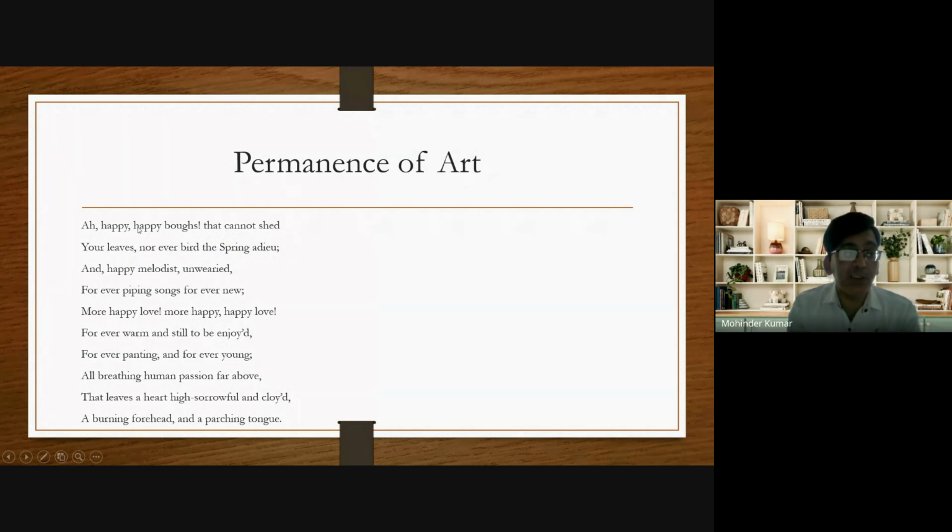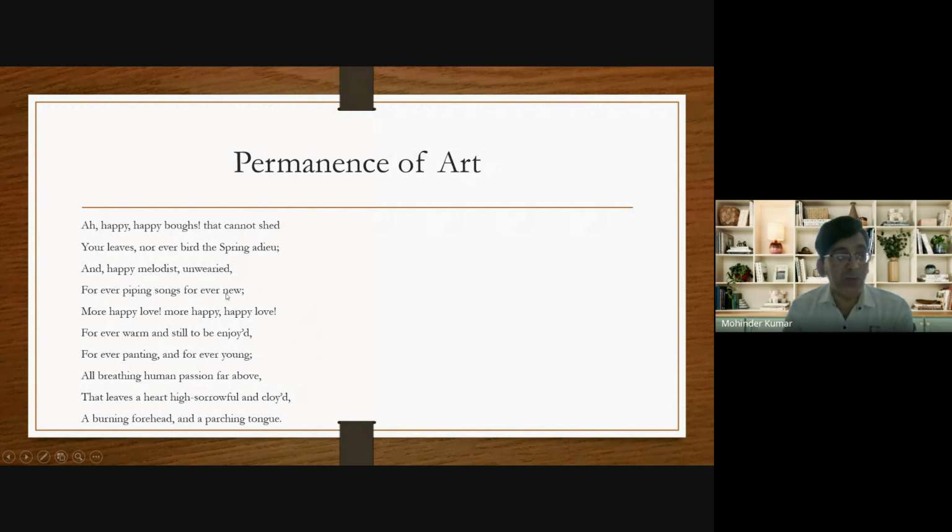He says that the trees depicted on the urn are very fortunate, they are very lucky. And what is that? They will never shed their leaves, they will always remain green. Whereas in real life, the trees start shedding their leaves with the coming of autumn. So again, there's a permanence of art: the trees depicted on the urn will always remain green, while in real life the trees shed their leaves with the coming of autumn. So, permanence of art and the temporariness of human life and beauty.